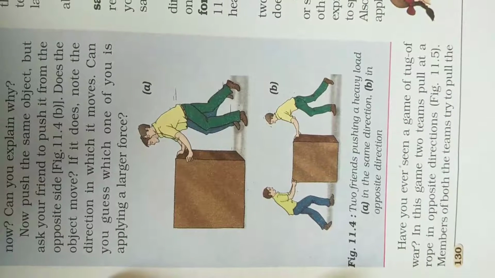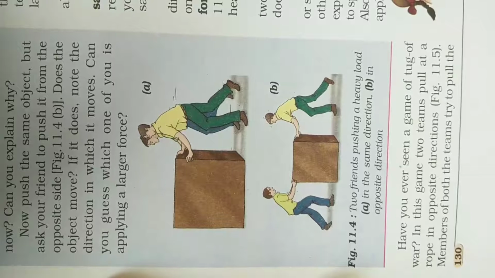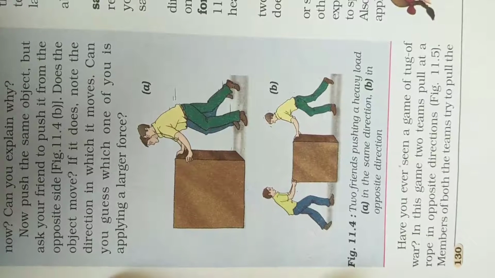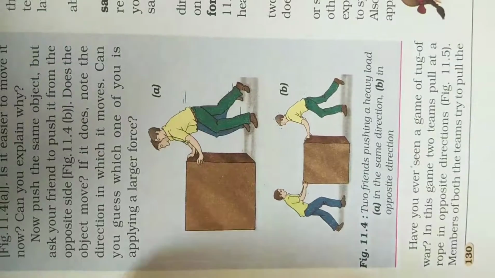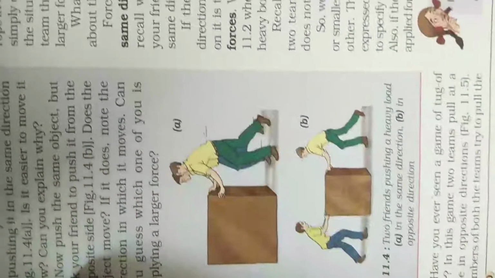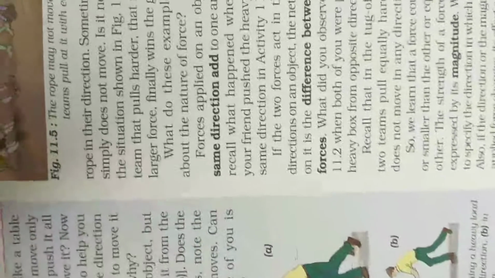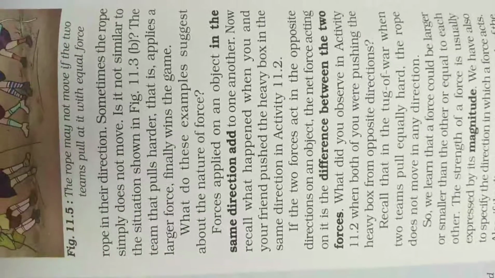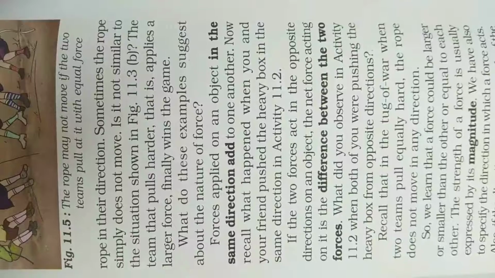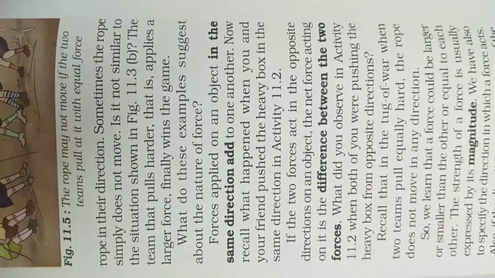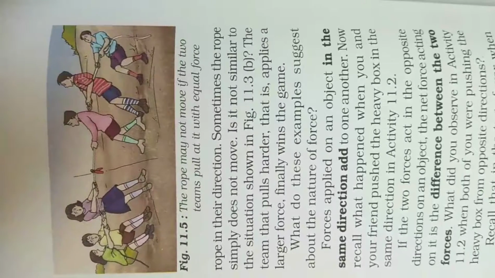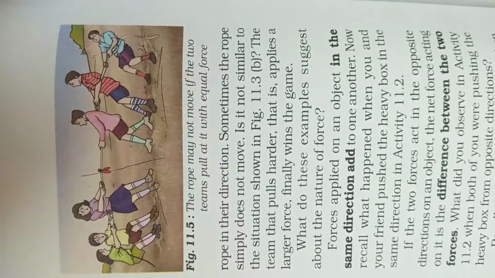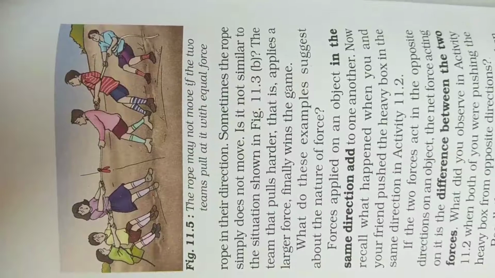So see, have you ever seen a game of tug of war? In this game, two teams pull at a rope in opposite directions, as shown in the figure. Members of both teams try to pull the rope in their direction. Sometimes the rope simply does not move. It is not similar to the situation shown in the figure. So you can see in the figure, both teams are pulling the rope in opposite directions.